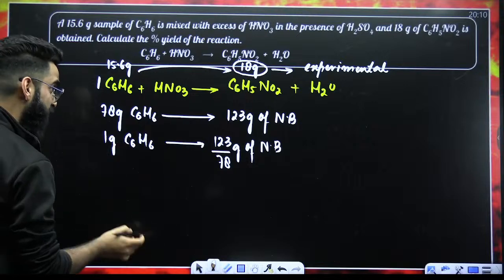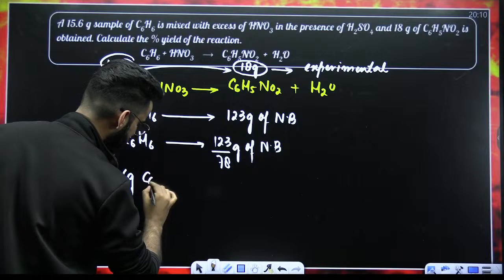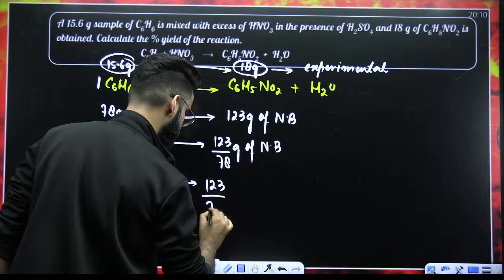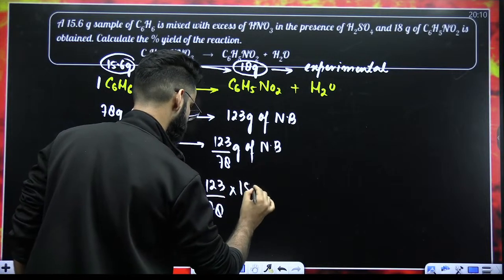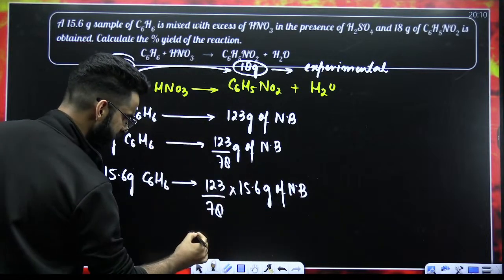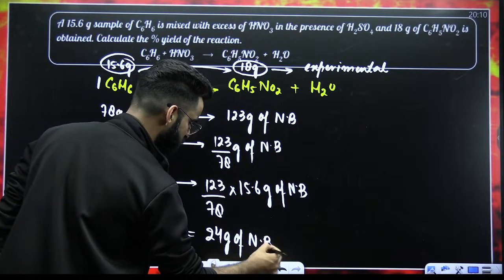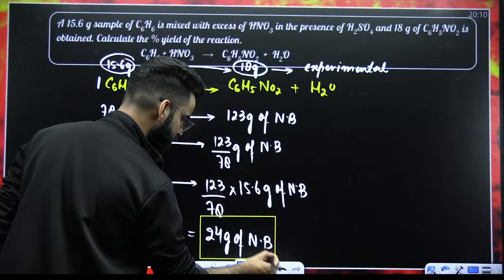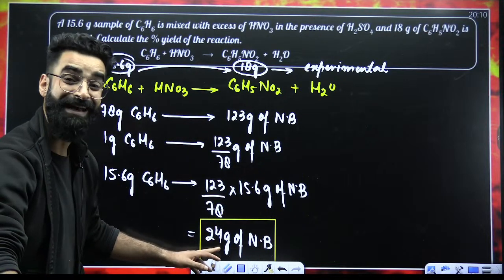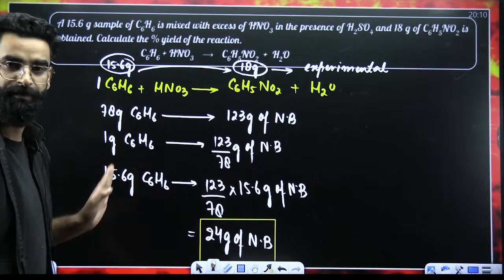Therefore, 15.6 grams of benzene should produce these many grams of nitrobenzene. When you solve this, this value comes out to be 24 grams. So I got to know with the help of stoichiometry that 24 grams of nitrobenzene should have got produced from 15.6 grams of benzene.